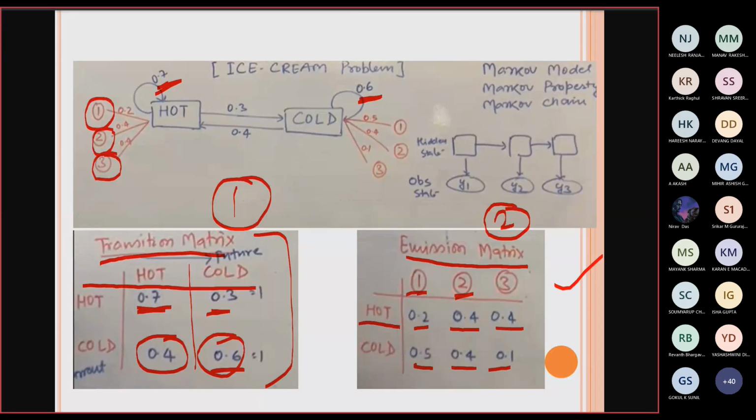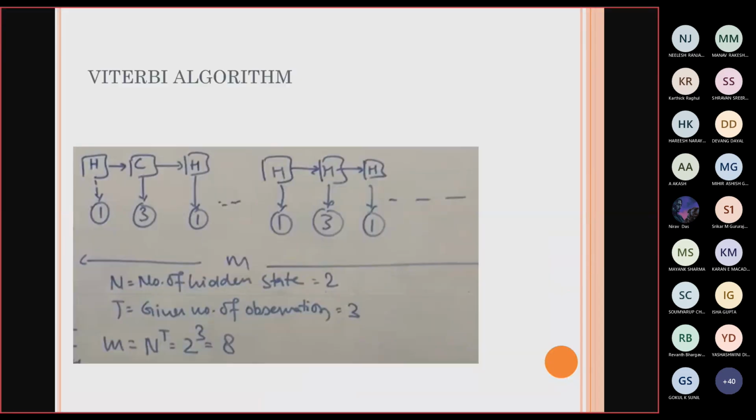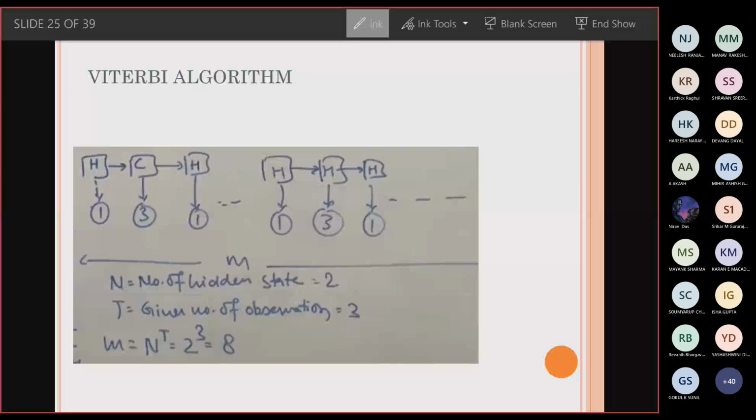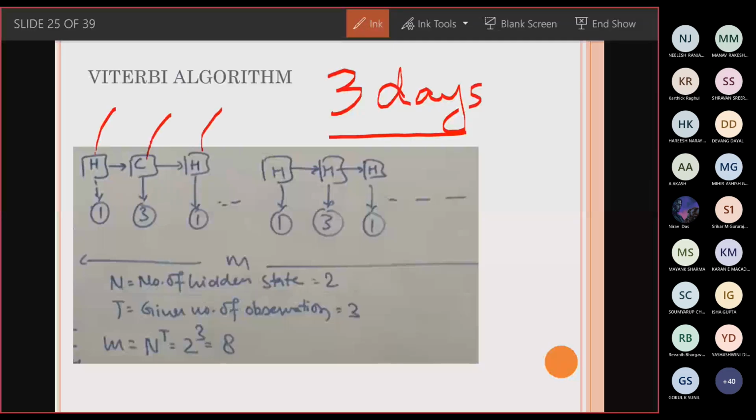Now what will be the form of hidden states that we can expect? I'm going to take three consecutive days, just as an example. The first day can be a hot day, the second day can be a cold day, and the third day is going to be another hot day. And what is the observation on each day? How many ice creams the child has consumed.